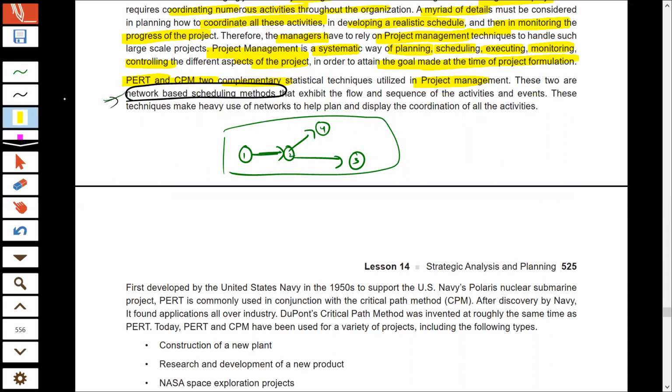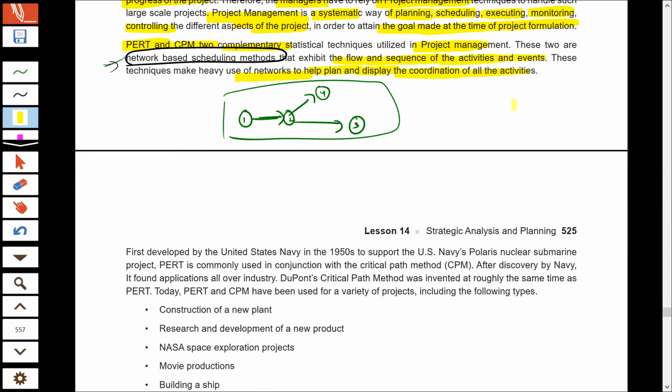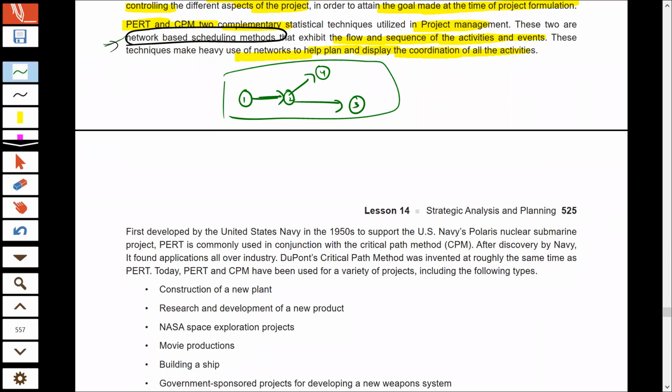So for doing PERT and CPM, you have to draw these kinds of diagrams, and these diagrams exhibit the flow and sequence of various activities and events that go on. And with the help of a network, you can easily show and display how various activities will be coordinated with each other. Now, there is a difference between these two terms, activities and events.